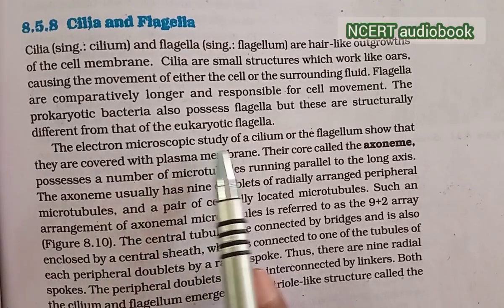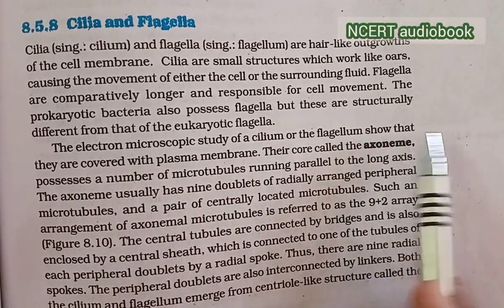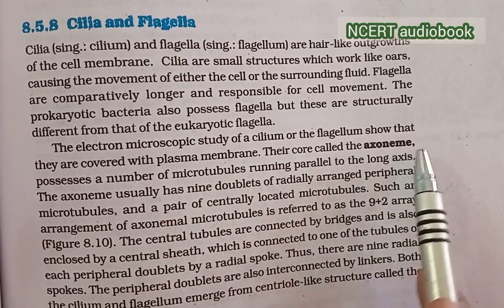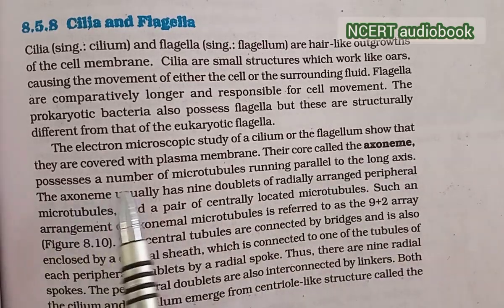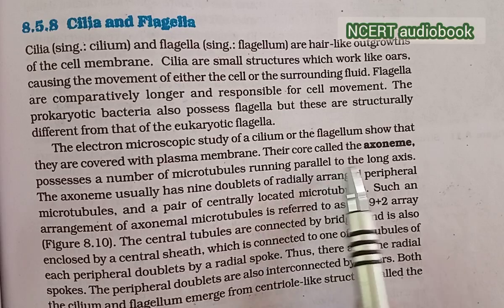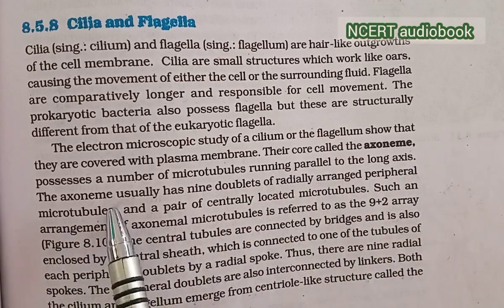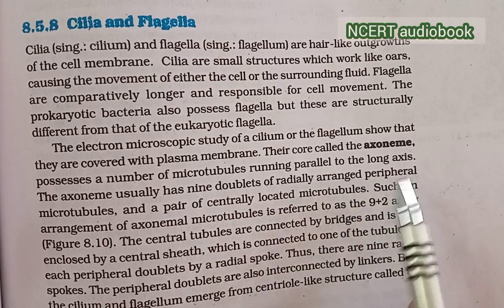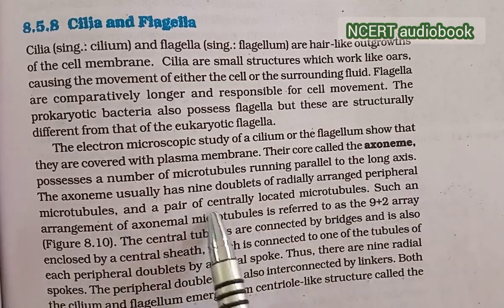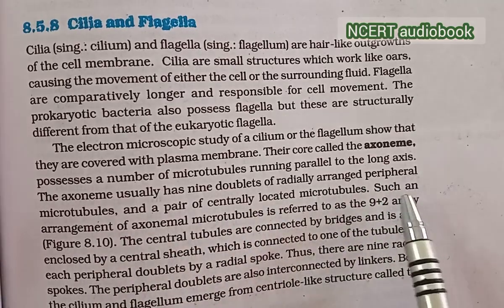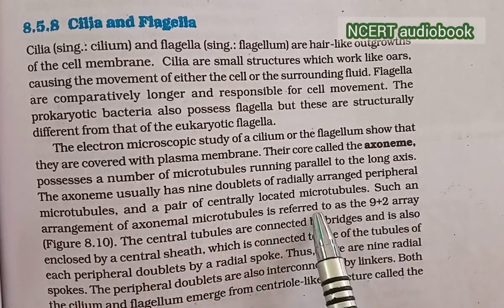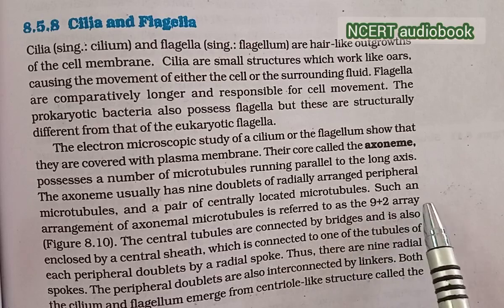The electron microscopic study of the cilium or the flagellum shows that they are covered with the plasma membrane. Their core, called the axoneme, possesses a number of microtubules running parallel to the long axis. The axoneme usually has 9 doublets of radially arranged peripheral microtubules and a pair of centrally located microtubules. Such an arrangement of the axonemal microtubules is referred to as the 9 plus 2 array.